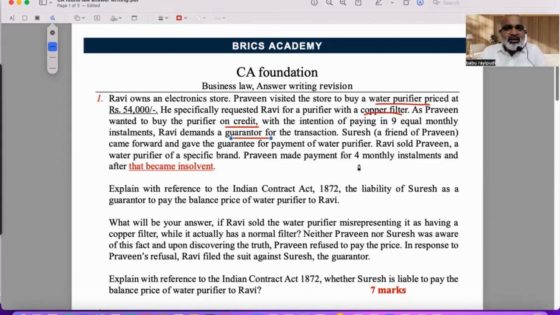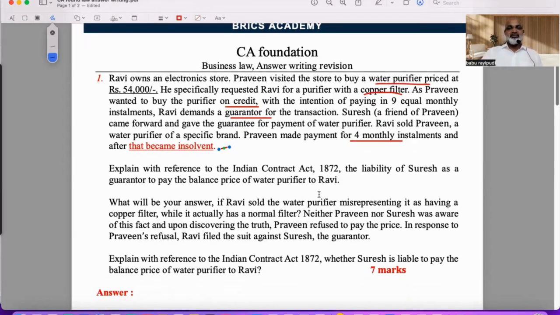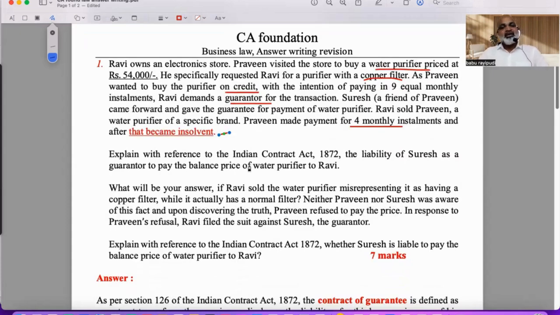See, simple logic here. Solution is very simple. You don't have to make an effort to remember anything. If you continue revising like this, you will automatically remember. This 30 minutes lecture, this 30 minutes video that you watch will definitely make a lot of difference. All right. Now, Suresh, a friend of Praveen, came forward to give a guarantee. Ravi sold Praveen a water purifier of a specific brand. Praveen made payment of 4 monthly installments. Then after that, he became insolvent. He became bankrupt, which clearly means he would not be able to pay. Explain with reference to the Contract Act 1872 the liability of Suresh as a guarantor to pay the balance amount.